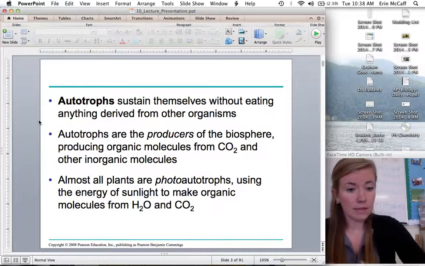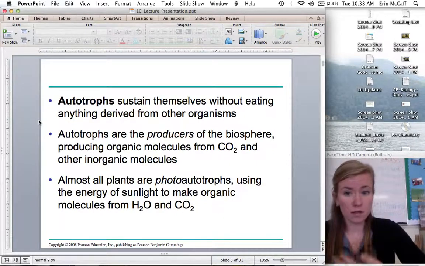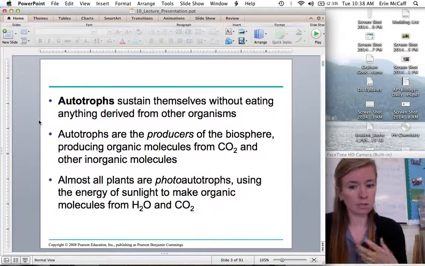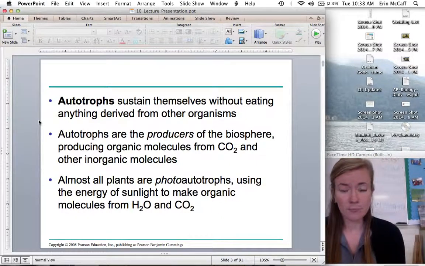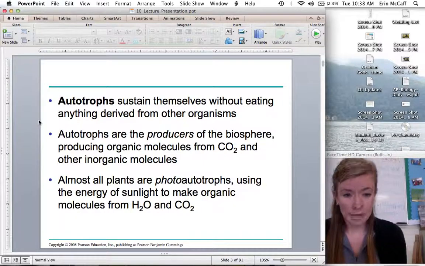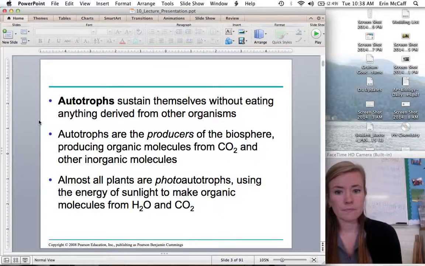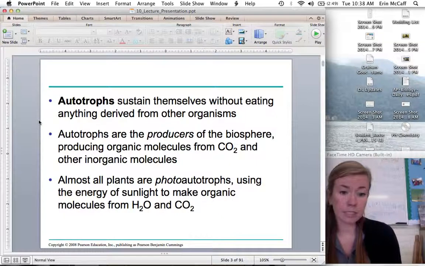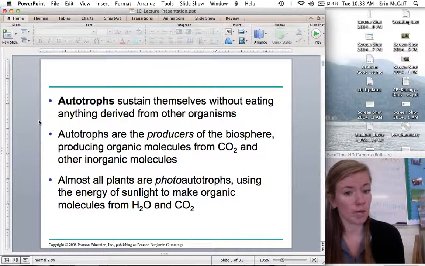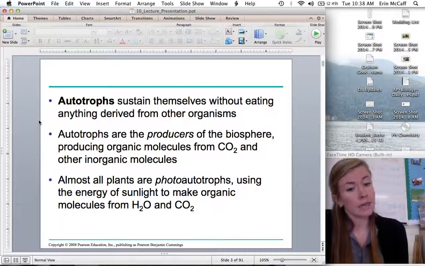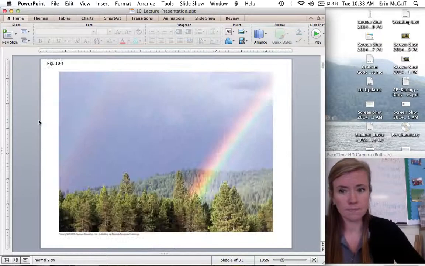So the living things that make their own energy are called autotrophs, because troph means your way of eating, so autotroph is you feed yourself. And autotrophs are what we call producers, because they make the organic material that is used for energy by everything else. So they produce organic material from carbon dioxide and incorporating other inorganic molecules. And almost all plants are what we call photoautotrophs, photo meaning light here, meaning they make their own food from sunlight.